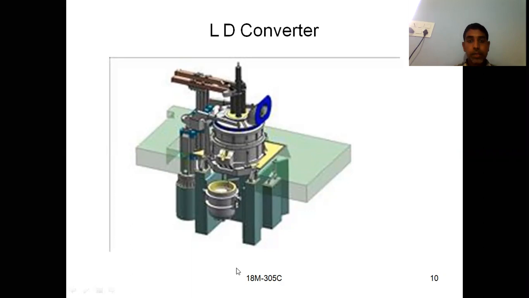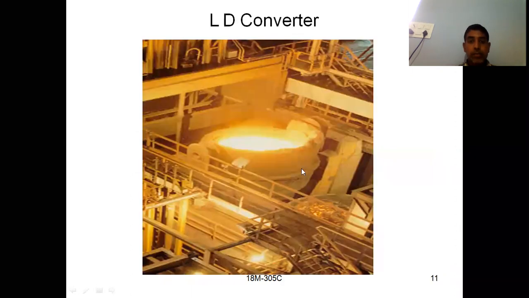See this one, an LD converter. This is your LD converter. It can be tapped here, like this. This is your molten metal, this is the steel. After completion of the process, the molten metal is tapped here. So this is your molten metal which can be used for further processing.